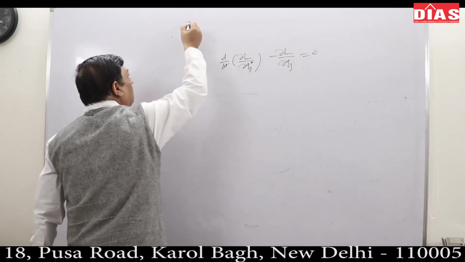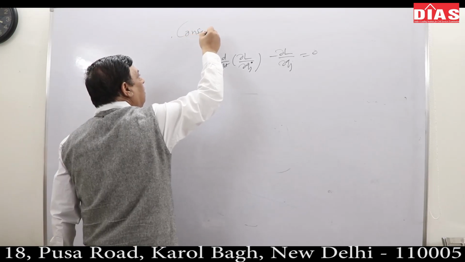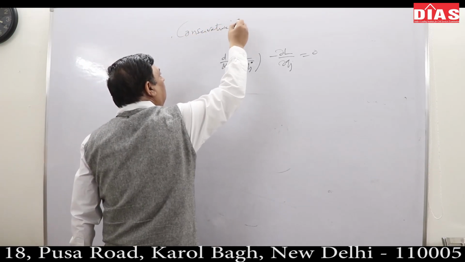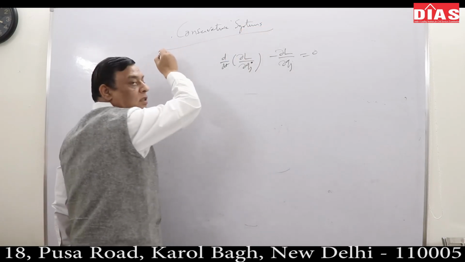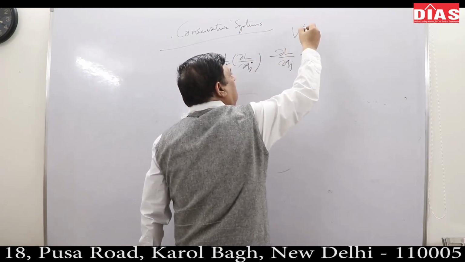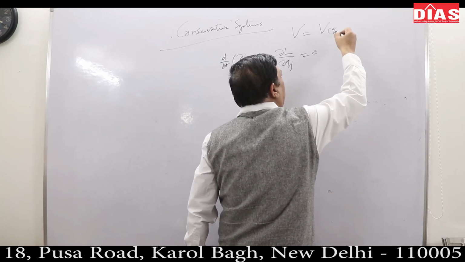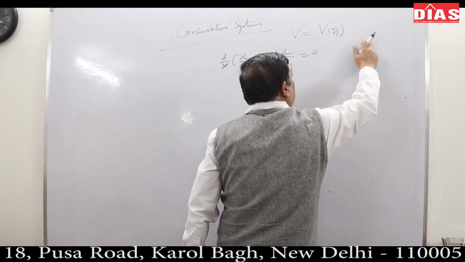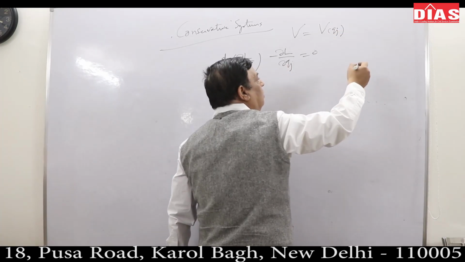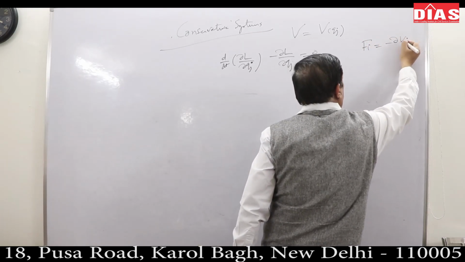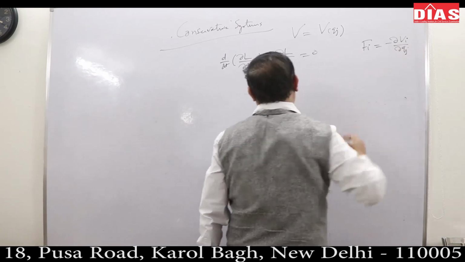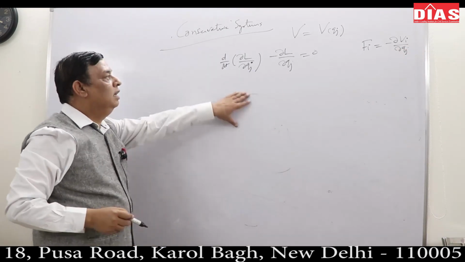I am working for conservative systems. That means V is only a function of your Qj, and force Fi can be written as minus del V by del Qj. This is the Lagrangian equation of motion.